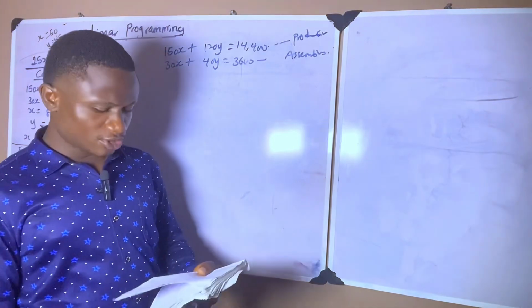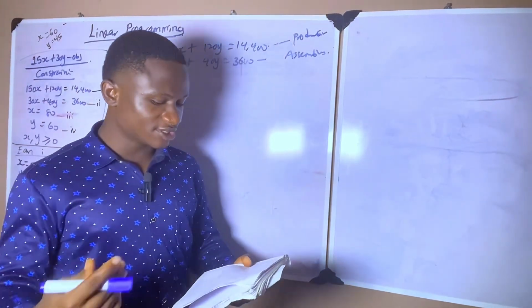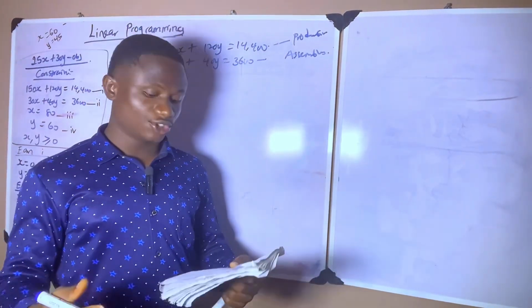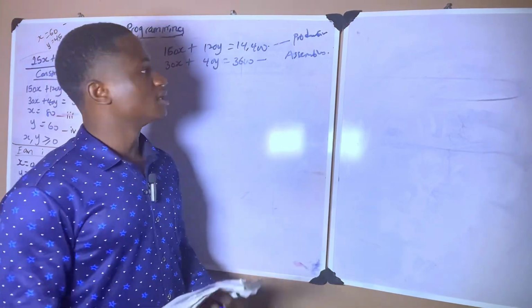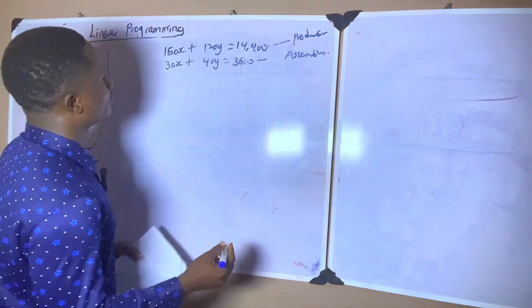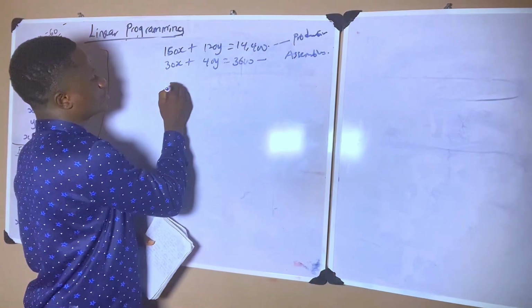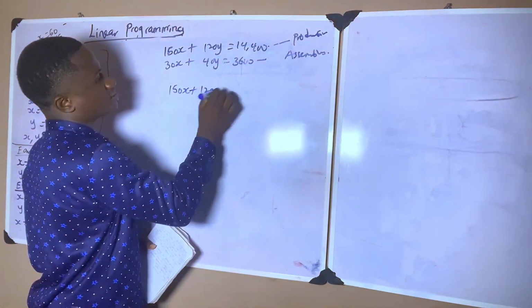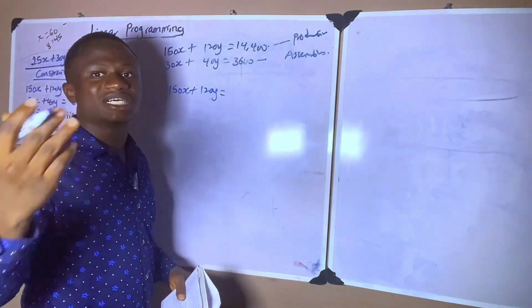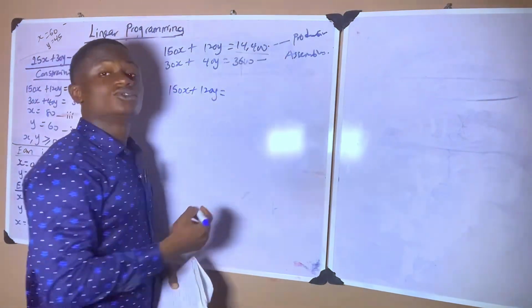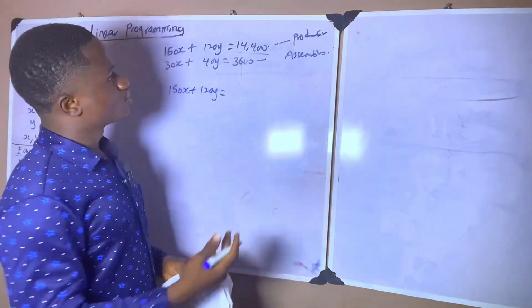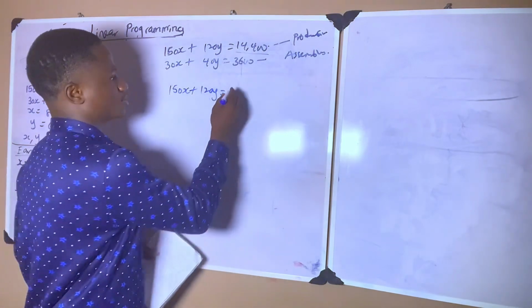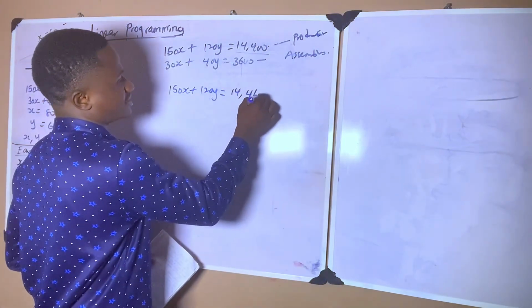From the question, we've been told that the cost involved in increasing time availability in the production department is 10 naira per hour. So we go 150x plus 120y equals, if I increase this by 1 hour, don't forget that this 14,400 is in minutes, so add 60 minutes to it. That will be 14,460.